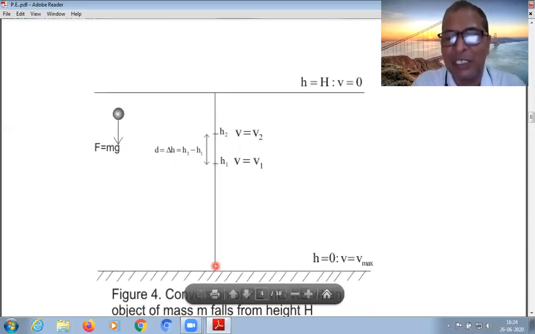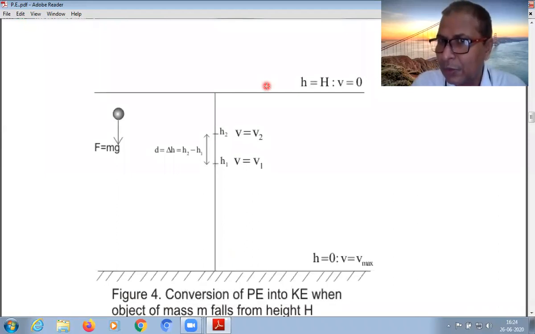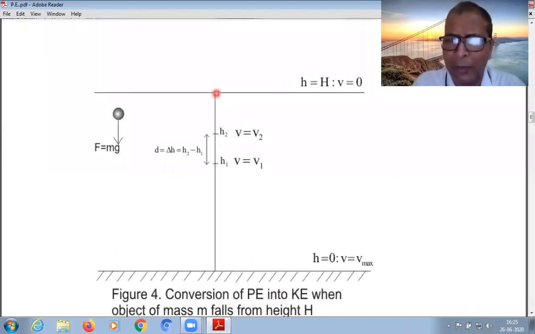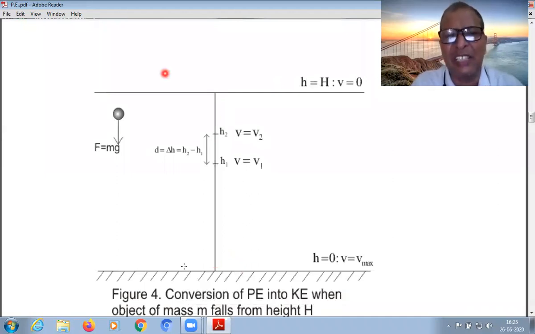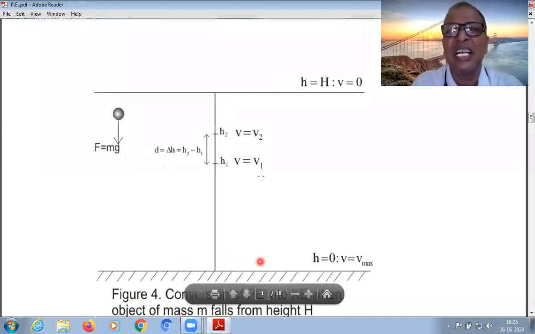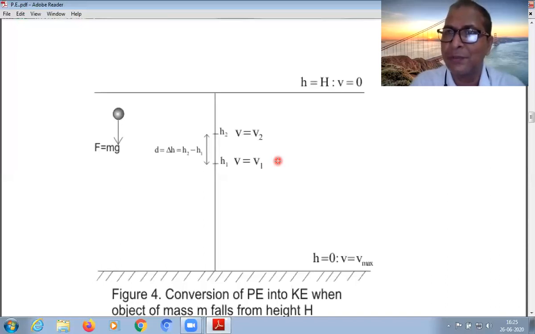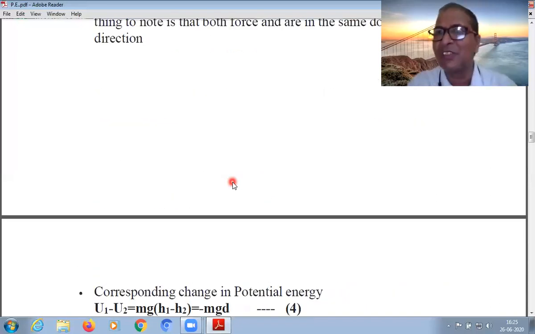Here height is 0, so potential energy is 0. Here kinetic energy is 0 because velocity is 0. Here maximum energy is kinetic energy. Then the body moves from top to bottom. Here total energy is mgh, here also total energy is mgh, and in between, the sum is anywhere mgh. We will show this just after this. This is the diagram which shows the sum of energy remains conserved.